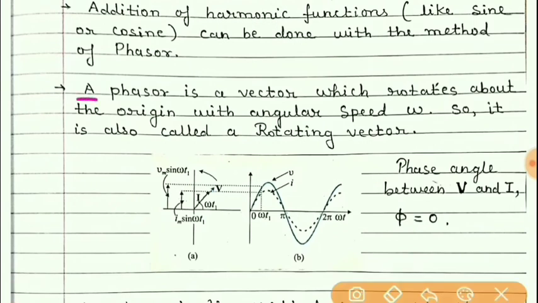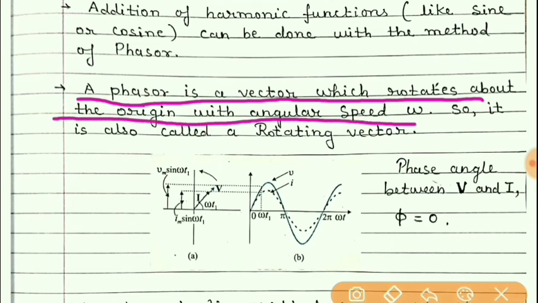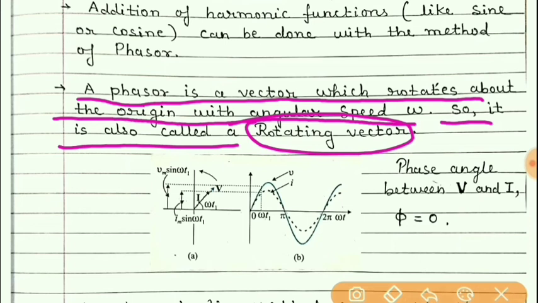Now a phasor is a vector which rotates about the origin with angular speed omega. So it is also known as a rotating vector. Students, we have studied about vectors.